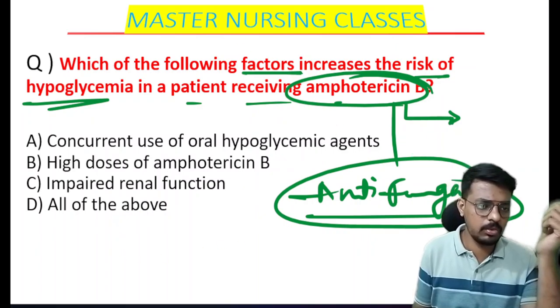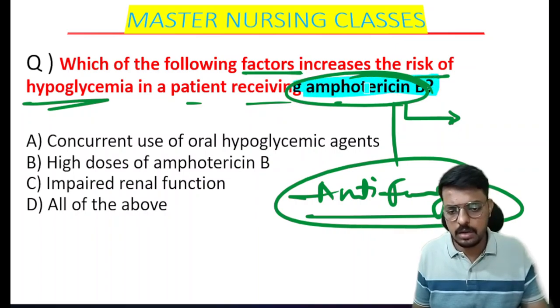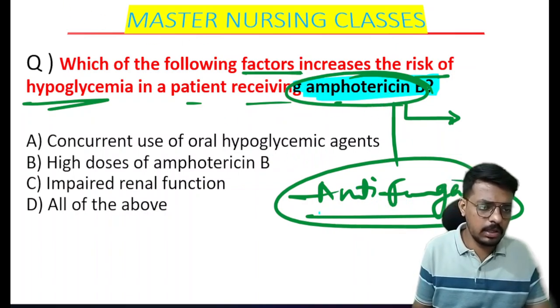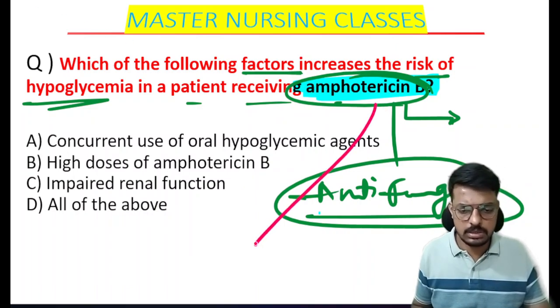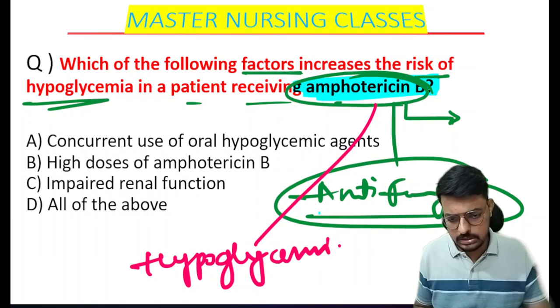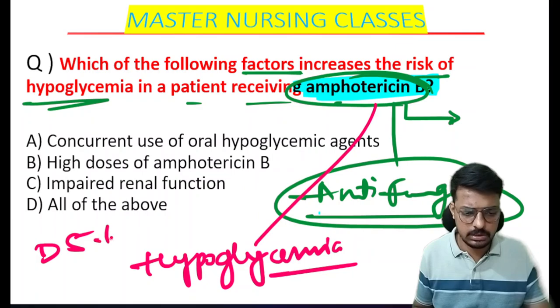And remember one more important question: the drug of choice for Kala Azar. The drug of choice for Kala Azar is amphotericin B. Amphotericin B is an antifungal drug. Very, very importantly, when you are giving amphotericin B, it may cause hypoglycemia. So always amphotericin B will be given with dextrose 5%.